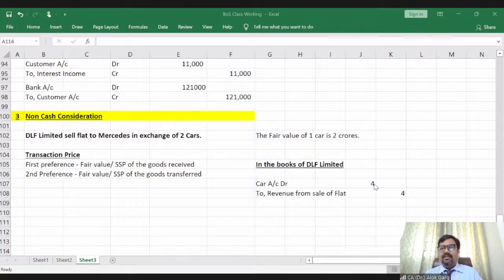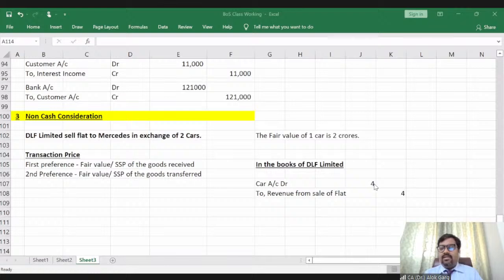Jay is asking, sir, in case of a 1,01,000 contract instead of 1,10,000, will a significant financing component be found by discounting at 10%? Yes, Jay. If instead of 1,01,000, the customer is paying 1,10,000, it means there is a significant financing component, because 10% is of course more than a market rate of interest, or it is a market rate of interest, right?